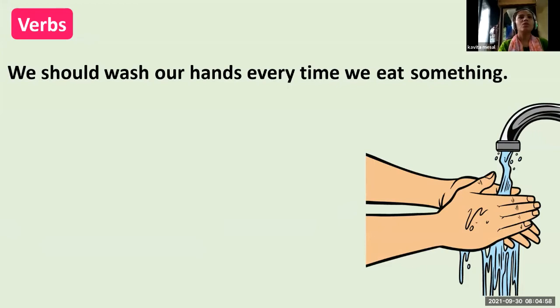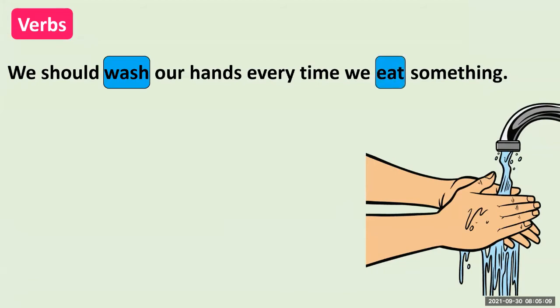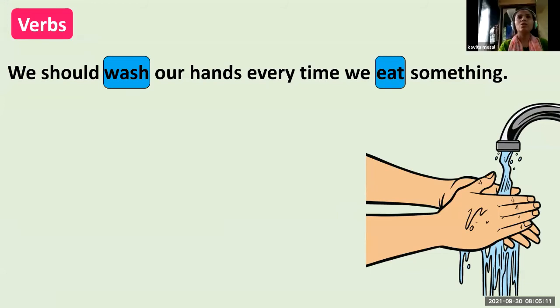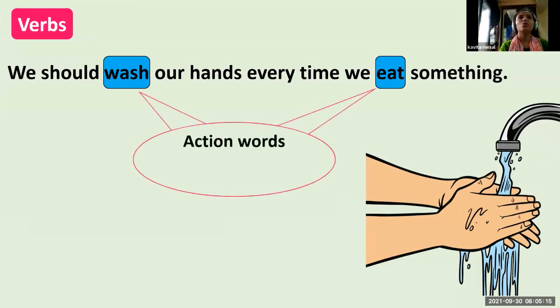Here, what are the action words in this sentence? Wash and eat. Yes, wash and eat. So these words are action words or verbs.